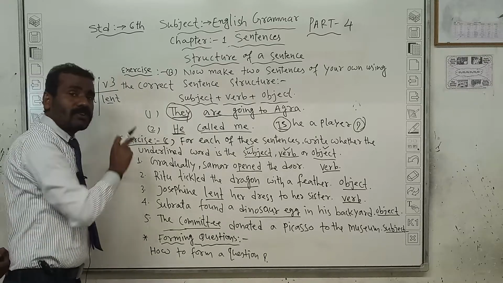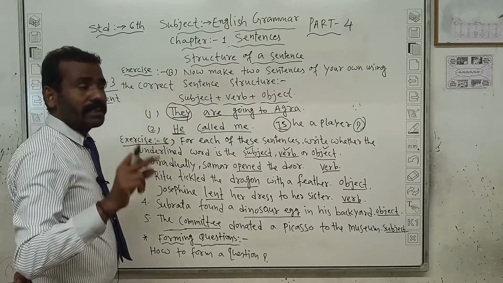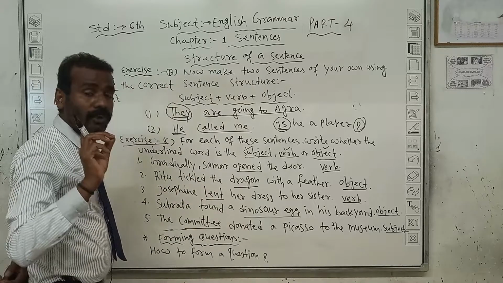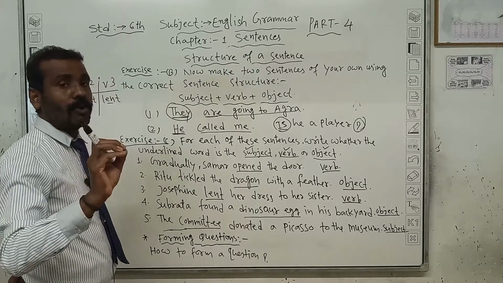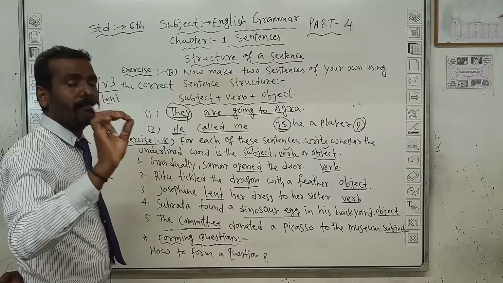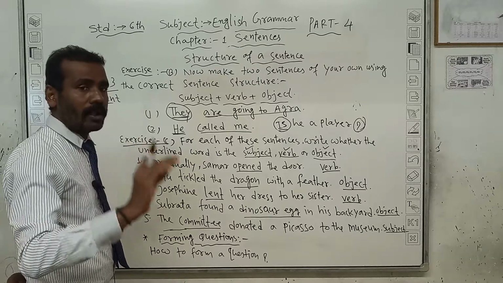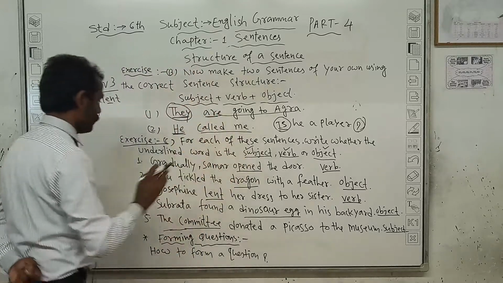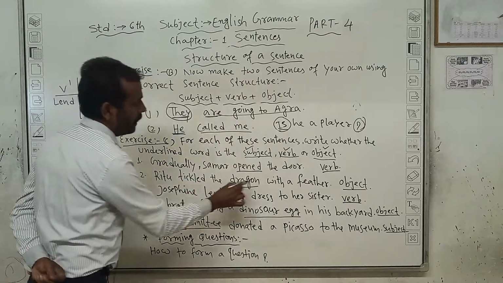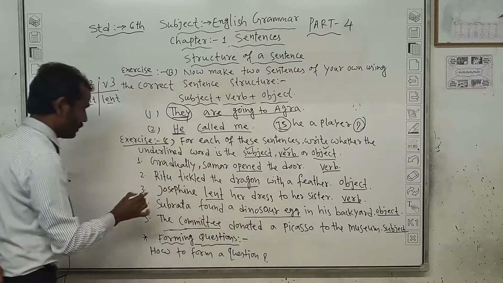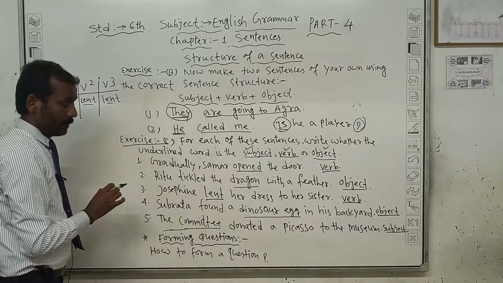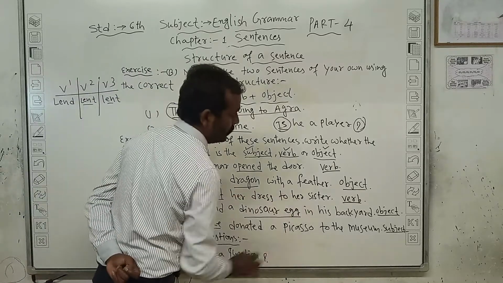Already in classes also I said that the grammar exercise no need to learn. If you learn perfectly the rules of grammar, easily you can solve each and every type of exercise. Here, Ritu tickled the dragon with a feather, object. Third number, Josephine lent. So here lent is the verb. Her dress to her sister.